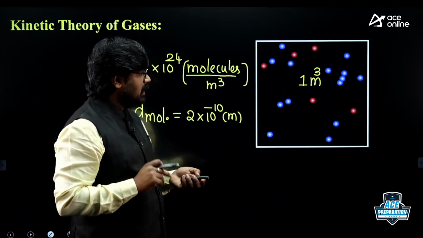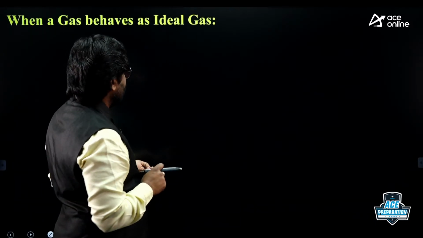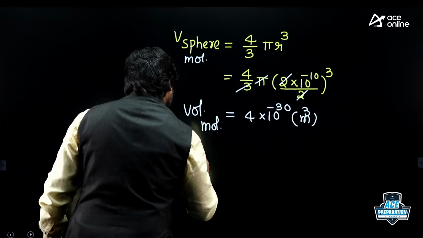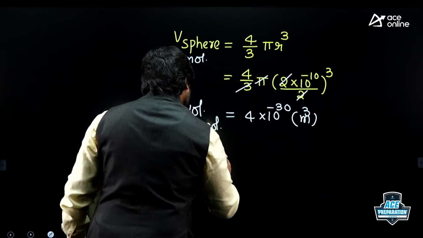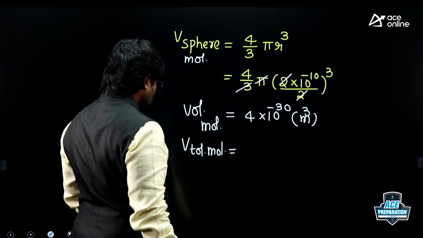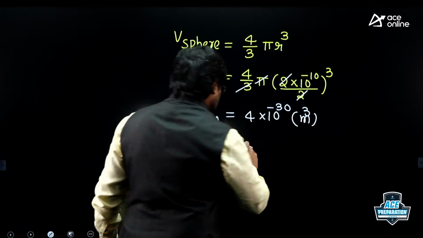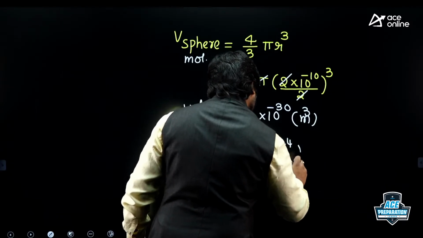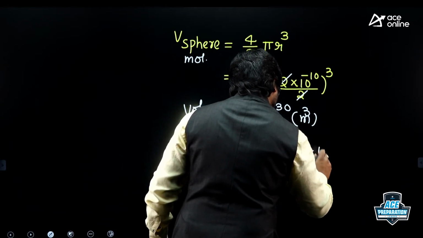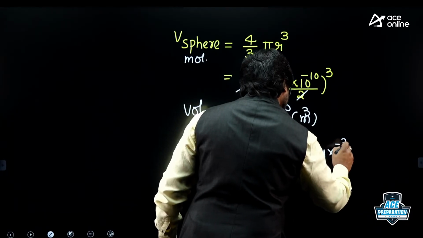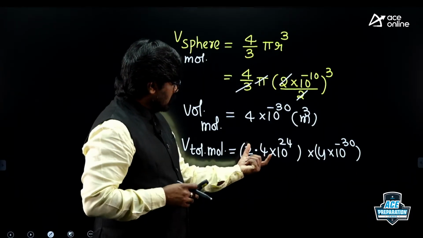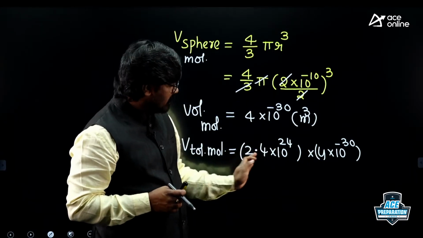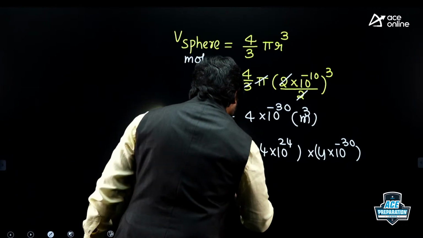So let us calculate the total volume of molecules. That is 2.4 into 10 power 24, the total number of molecules, into the volume of each molecule, 4 into 10 power minus 30. If you calculate this, roughly you get 10 power minus 5.